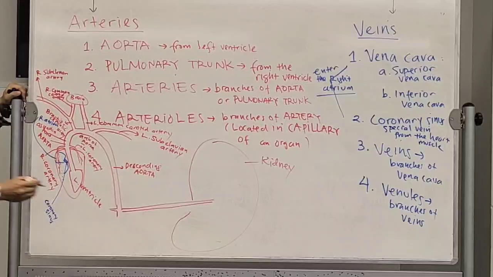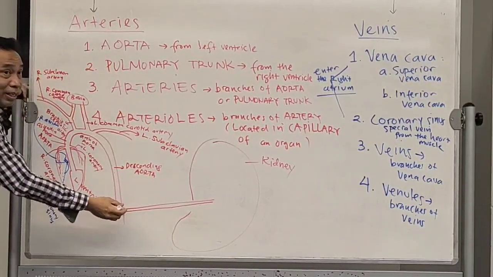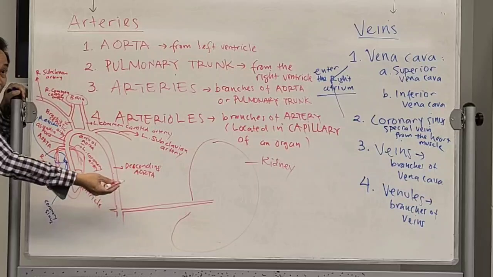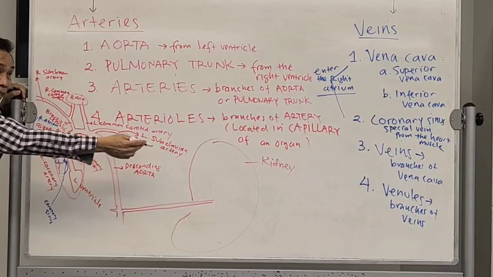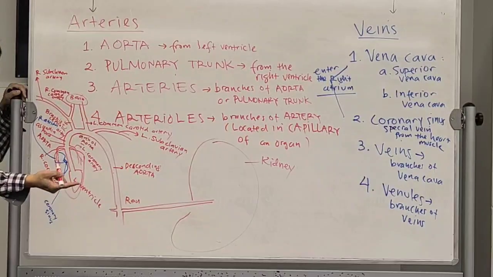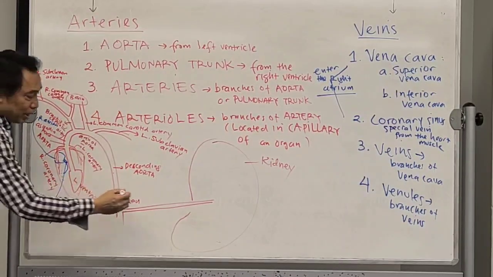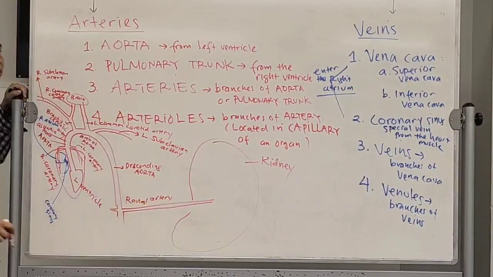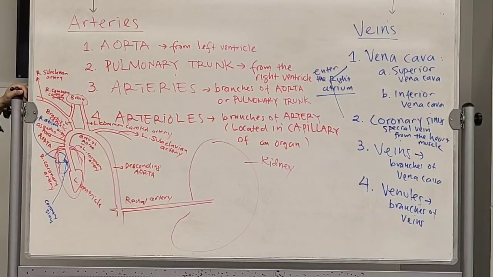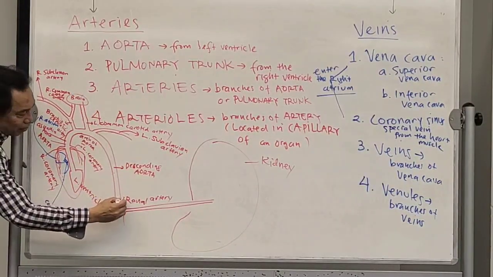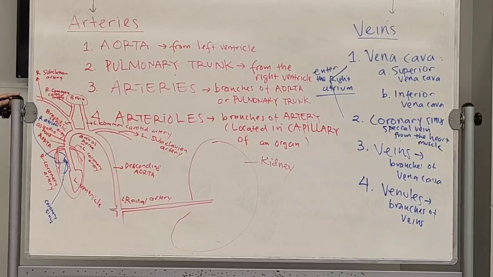Now, what do you call again the smaller artery that branches from the aorta? Artery, right? But because it's going to the kidney, the name is going to be ren. Ren means kidney. This is the scientific name for the kidney. It's going to be the renal artery. So it's going to be left and right. You have two kidneys, right? Let's say this is the left. This is the left renal artery.